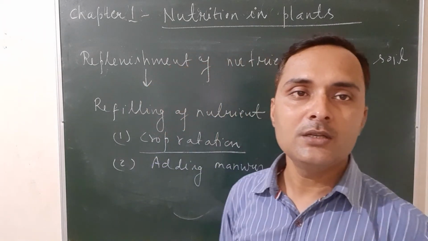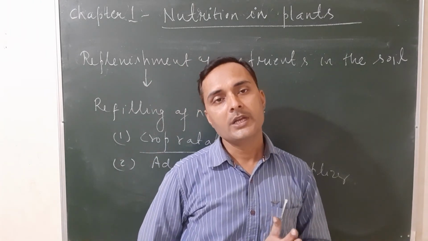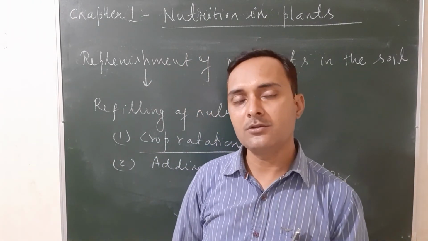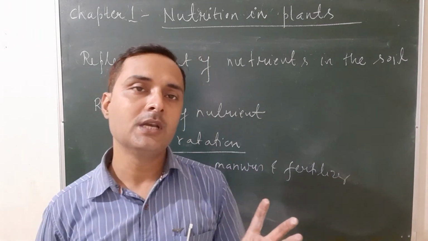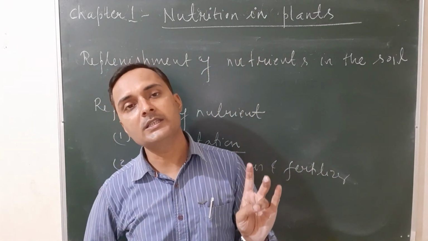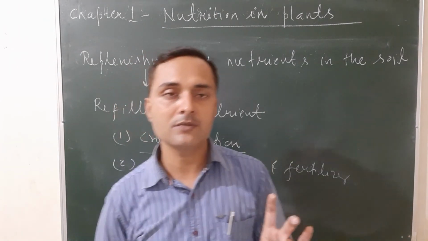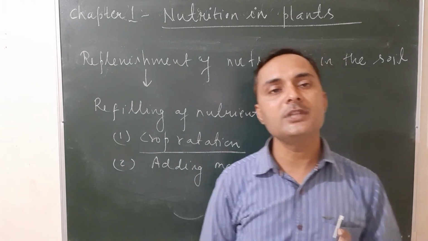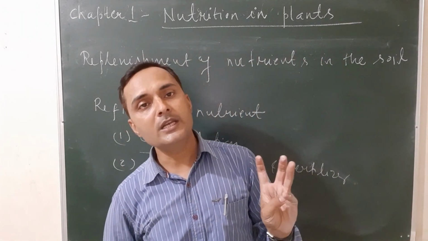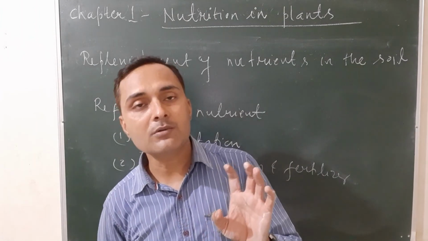Okay, so once again, how many types of nutrition are there? There are two types of nutrition: autotrophic and heterotrophic. Heterotrophic nutrition is further classified into 4 types: parasitic nutrition, saprophytic nutrition, symbiotic nutrition, and insectivorous nutrition. Insectivorous nutrition is found in non-green plants, such as Venus flytrap, Nepenthes, that is the pitcher plant, Utricularia, etc.